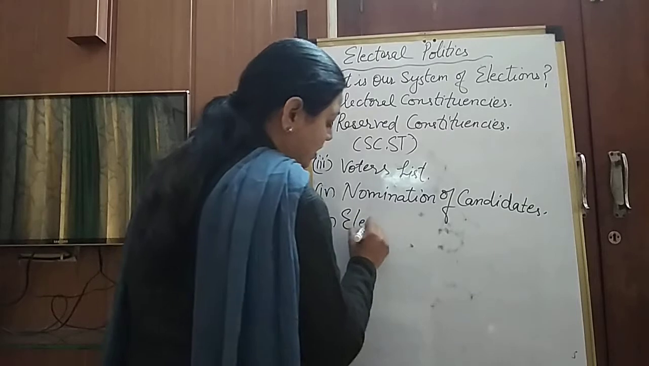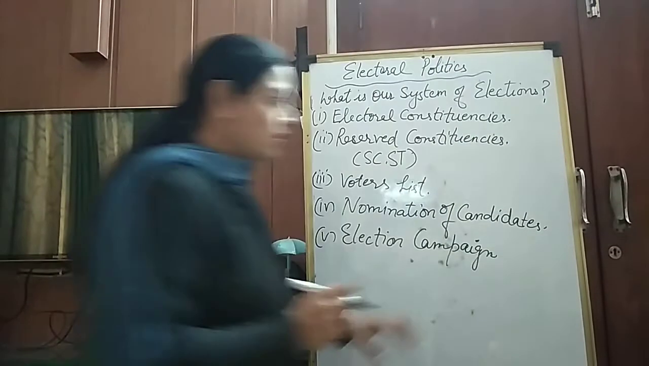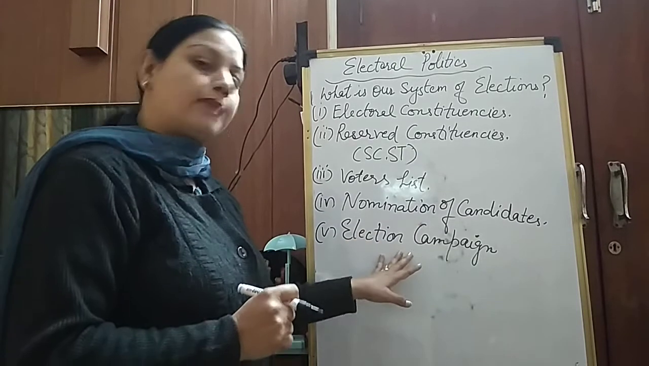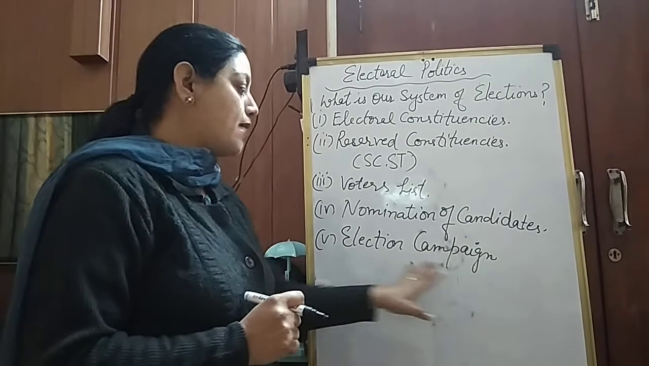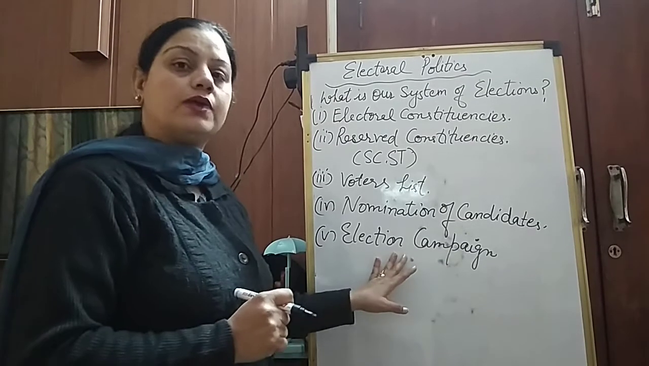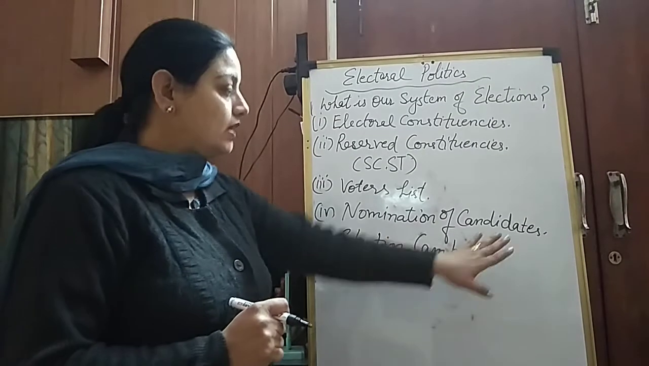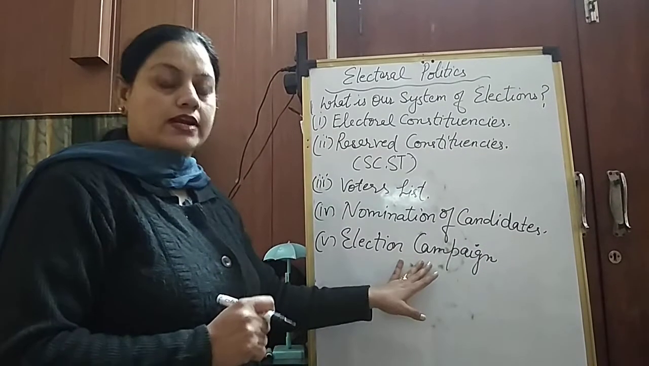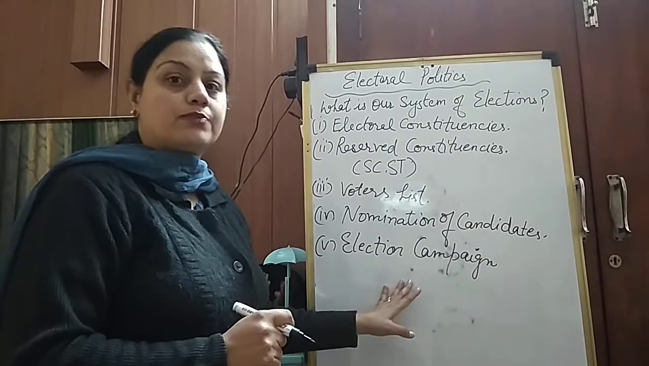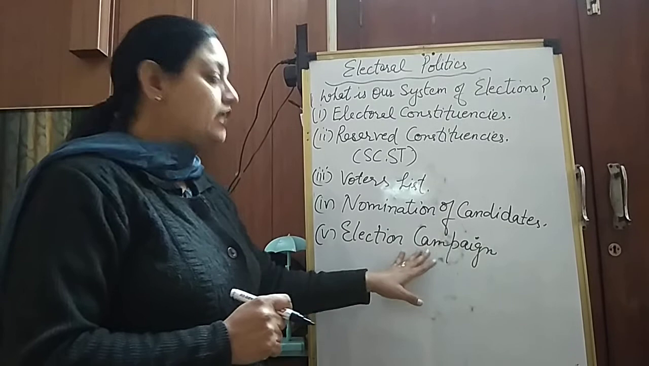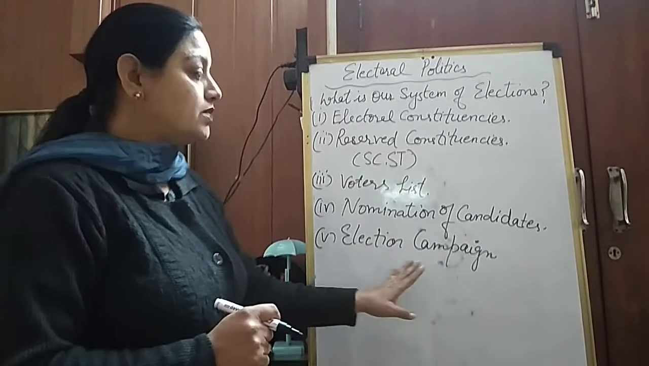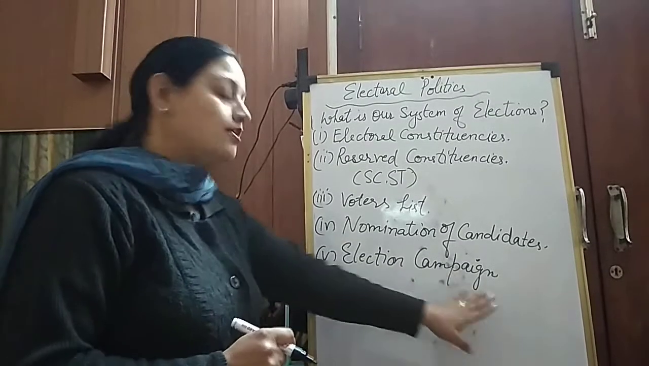Next is election campaign. The candidates contesting for the elections, belonging to different parties or independently, now start their election campaign before the elections to convince people to cast their vote in their favor. People do many things for the election campaign. They organize rallies, give advertisements in the newspapers or electronic media, or meet people personally. They have door-to-door campaigns also, meeting people personally to convince them.